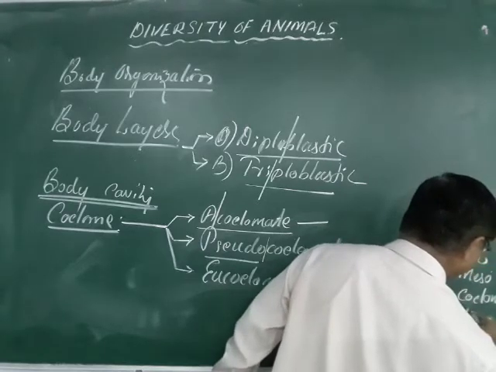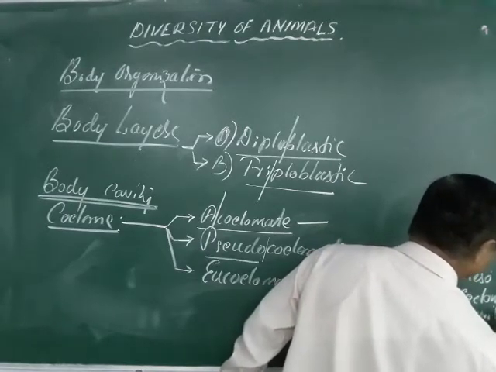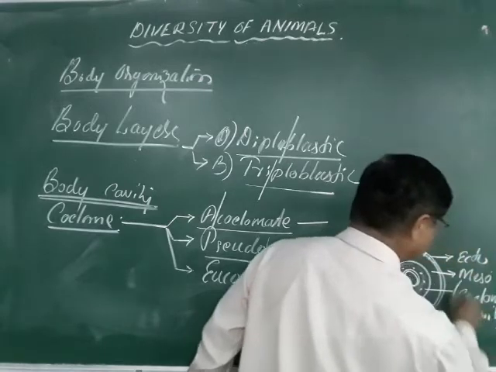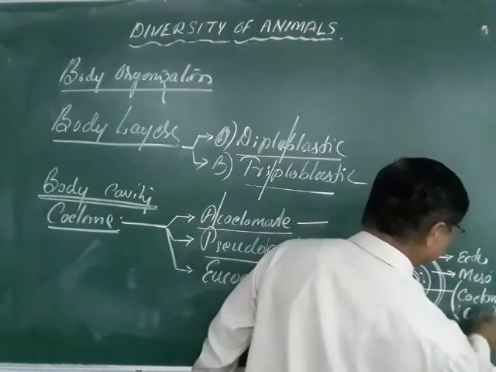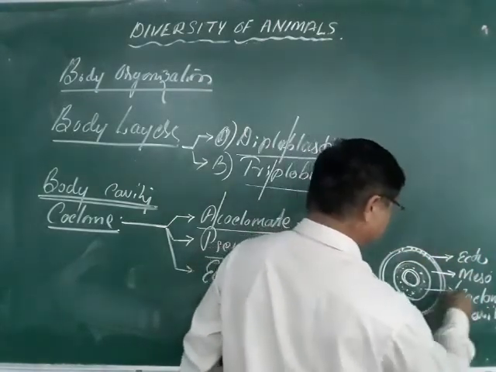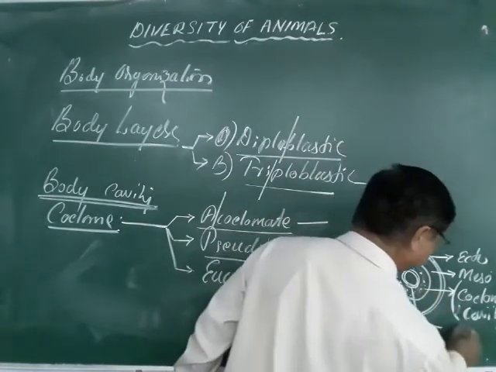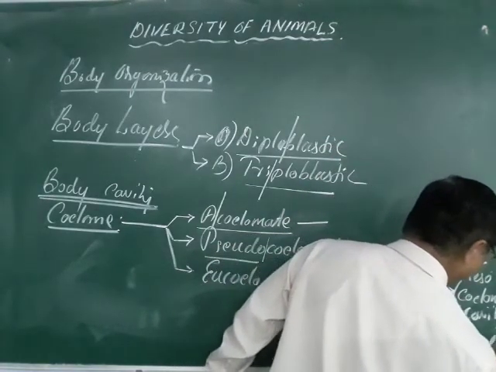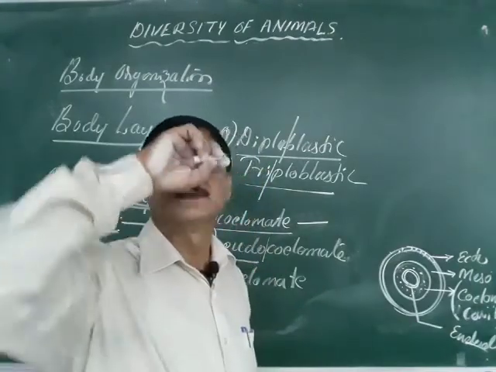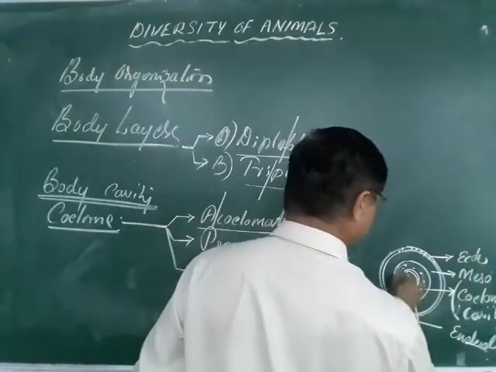This cavity is called the coelom. And inside there is the endoderm. Are you able to see? So this is the coelom.